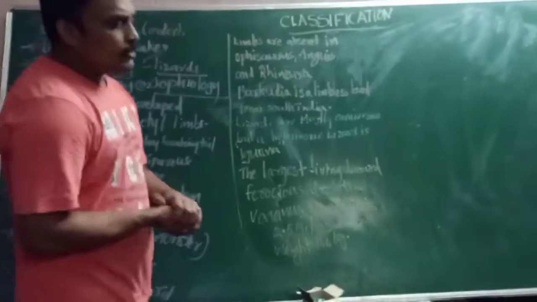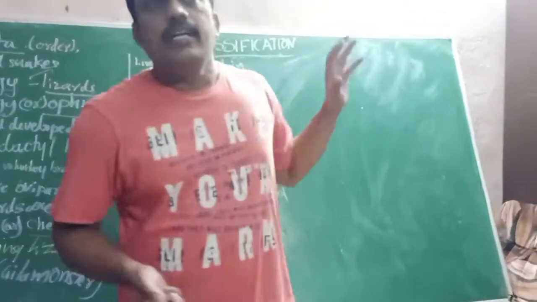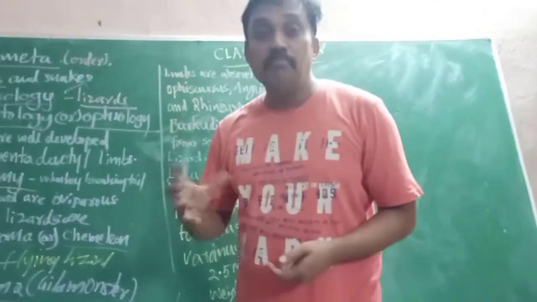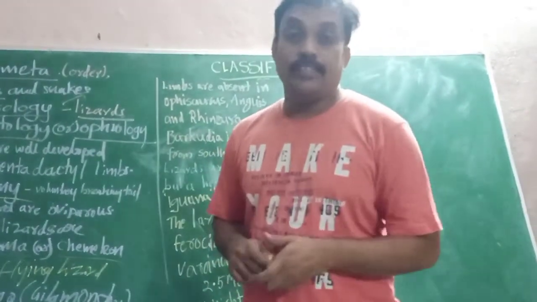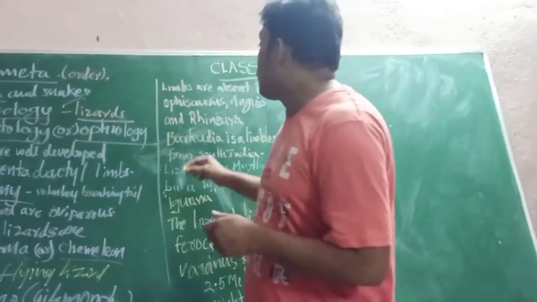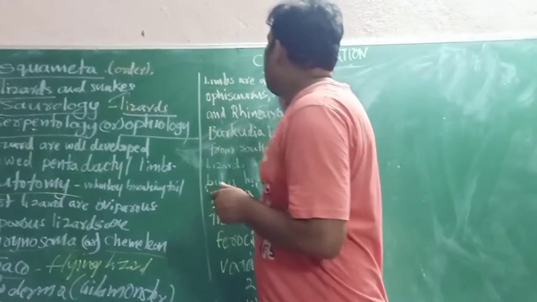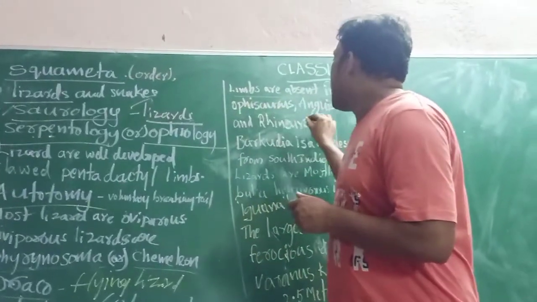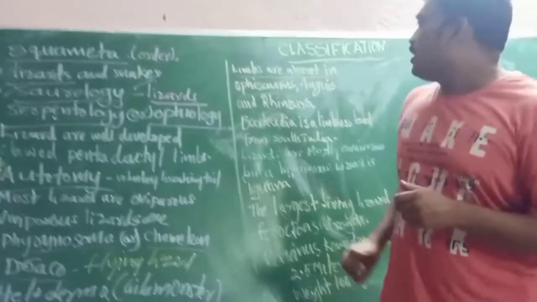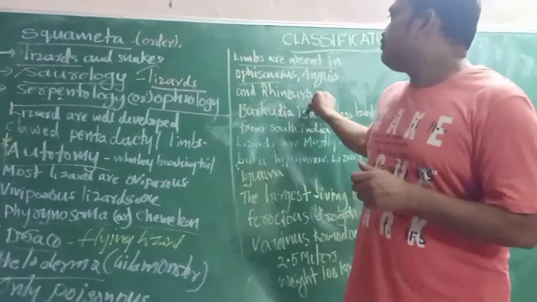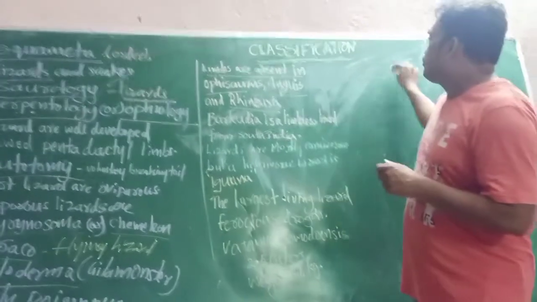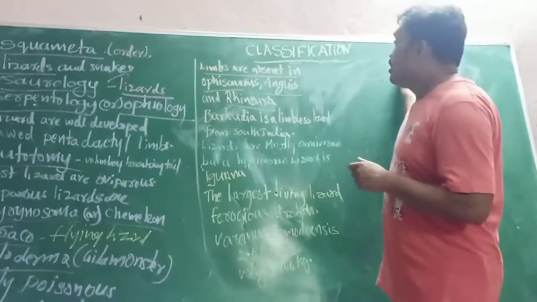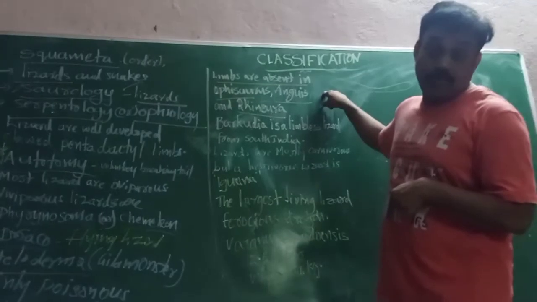Some lizards are limbless, with no legs. Limbs are absent in Ophiosaurus, Anguis, and Rhineura. Their bodies look like snakes, but they are lizards only.